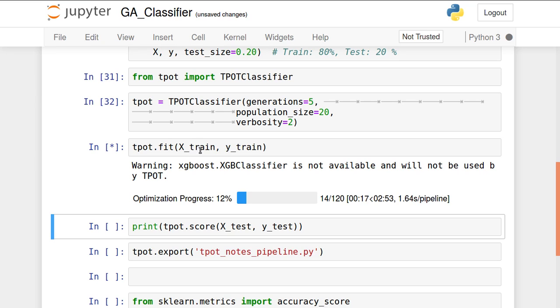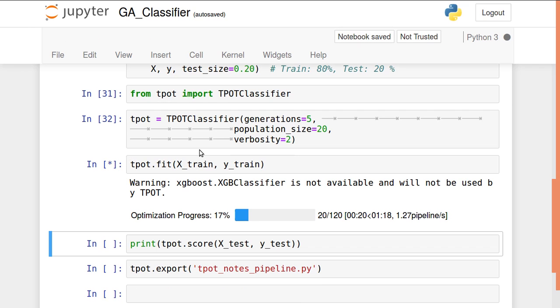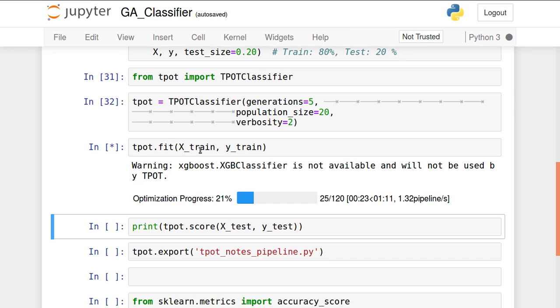And now it's trying to find multiple different classifiers from scikit-learn and a few more packages, to identify which is the most suitable classifier for prediction of these banknotes. Let's wait for this and find which is the best suitable classifier this pipeline provides to us.